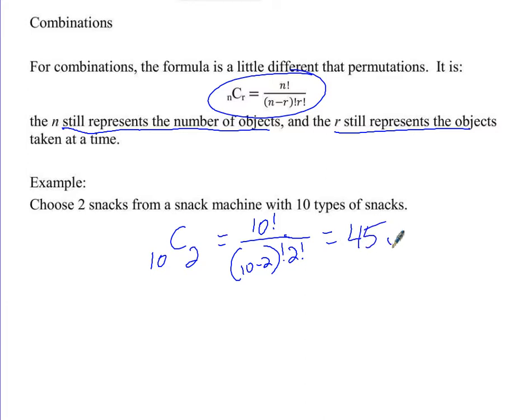45 ways to choose 2 snacks from the snack machine. Doesn't sound right? There's 10 snacks you can get. But there's 45 ways to choose 2 snacks. Oh, okay, so yeah, you can pick those first or second. So that adds to some possibilities.